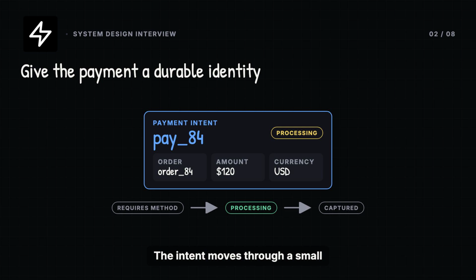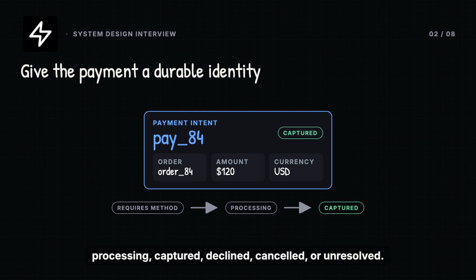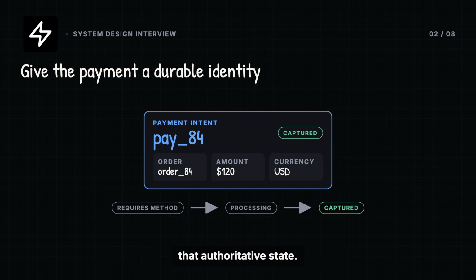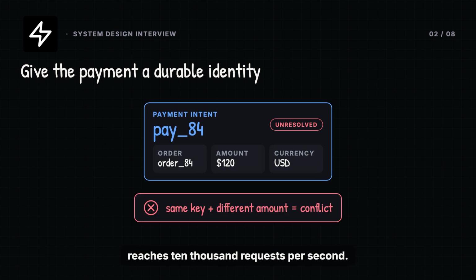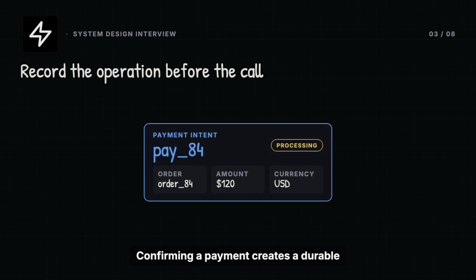The intent moves through a small state machine: requires payment method, processing, captured, declined, canceled, or unresolved. Only the payment service may change that authoritative state. At our assumed peak, intent creation reaches 10,000 requests per second. Durable creation should finish within 300 milliseconds at the 95th percentile, so this first write cannot depend on a slow external processor.